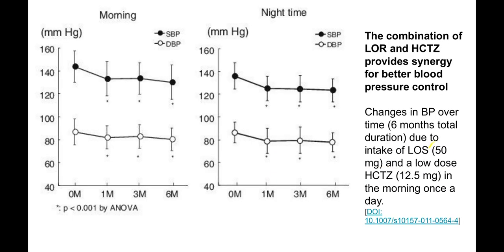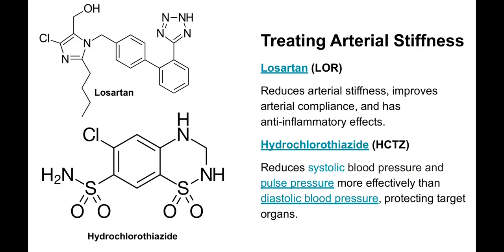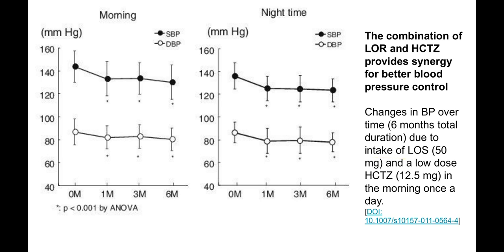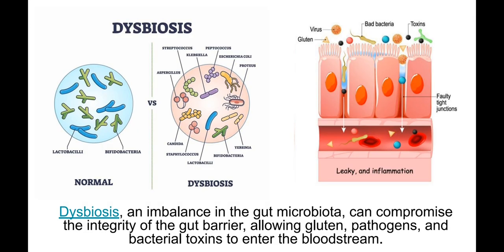In normal doses it is 50 milligram losartan and 12.5 milligram hydrochlorothiazide, and these are standard pills you can buy. If you take them in the morning once a day, you see that it is working quite well.